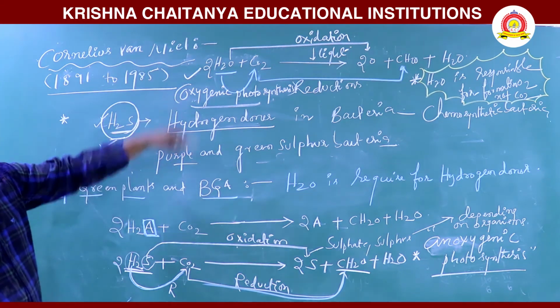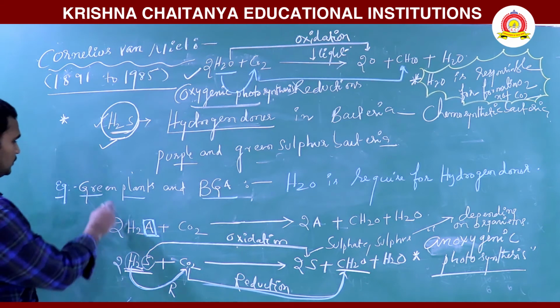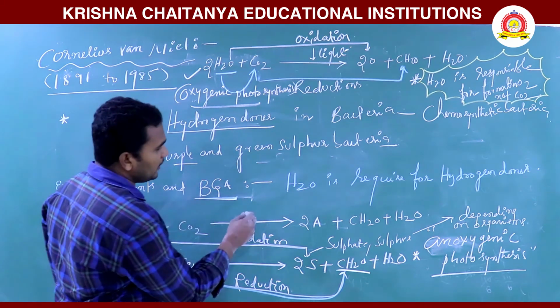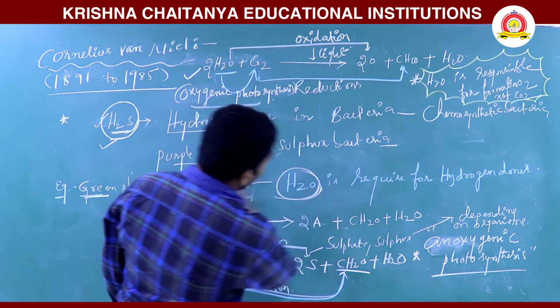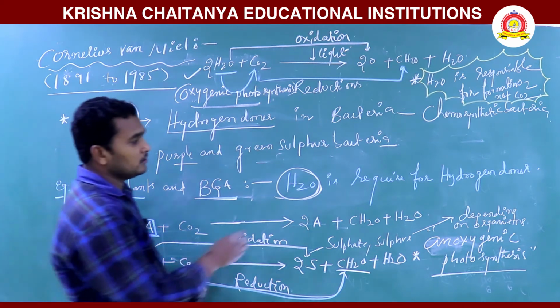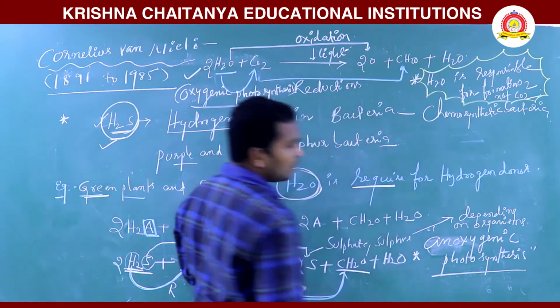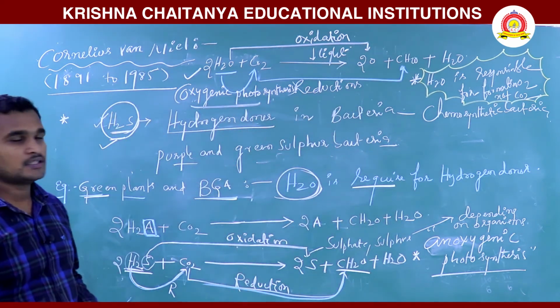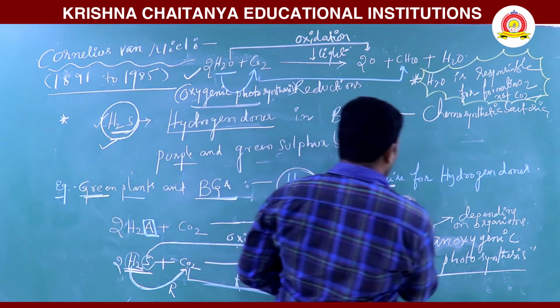In plants, it is water, in green plants and blue-green algae. Water is also required as a hydrogen donor. Water donates hydrogen and is oxidized into oxygen.